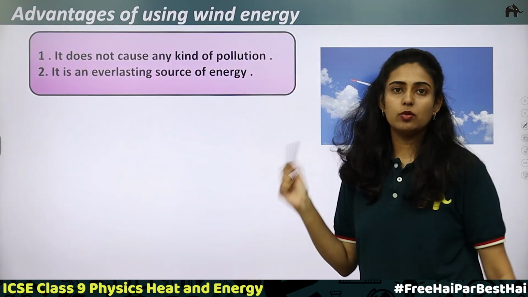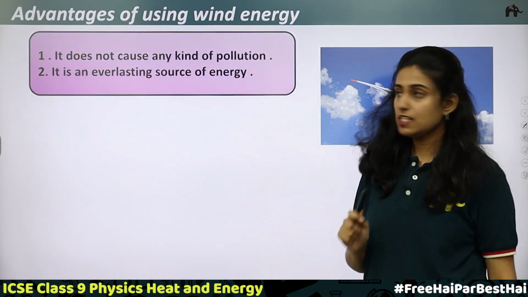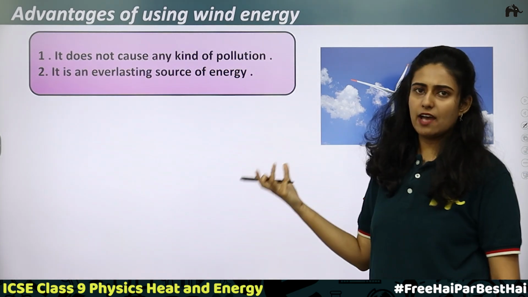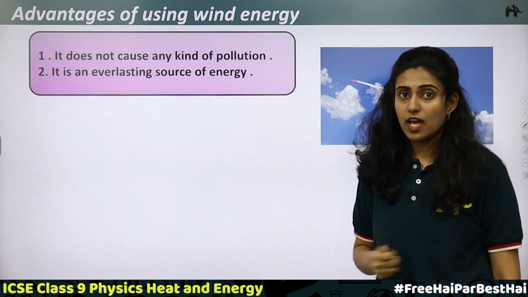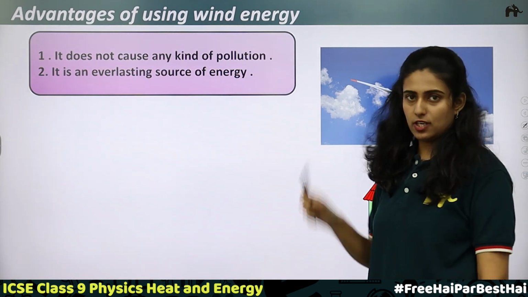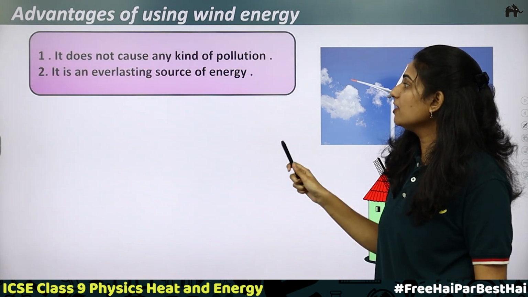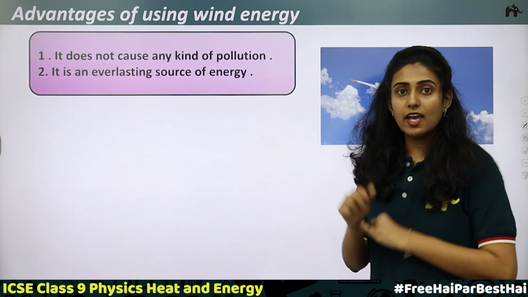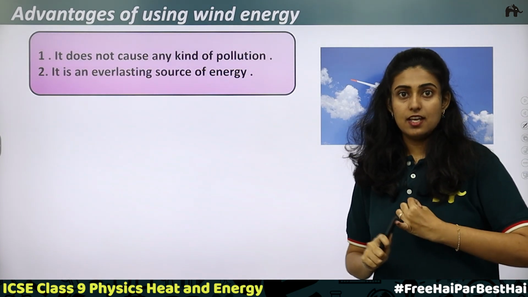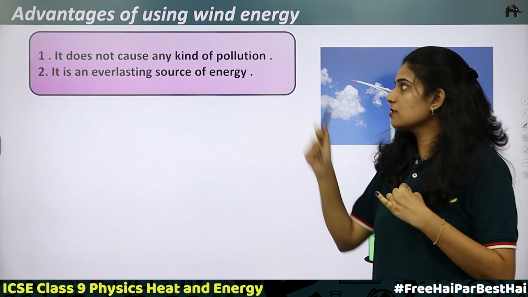What are the advantages of using wind energy? First one, it does not cause any kind of pollution. The same thing we have studied in the case of solar energy also; there also no pollution is produced. Second, it is an everlasting source of energy. We have said that the energy from the sun is everlasting. Yes, the sun's energy is being used to produce wind.